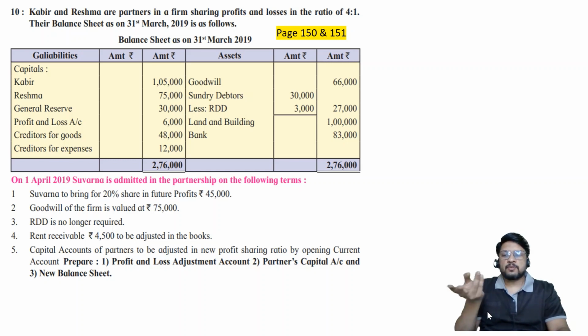So the rest of the problem is almost the same. Yes, some items of reserves etc. are there in the balance sheet. We are required to consider the same, but they are old adjustments, not some new adjustments. So let me disappear from the screen and start discussing the question with you.